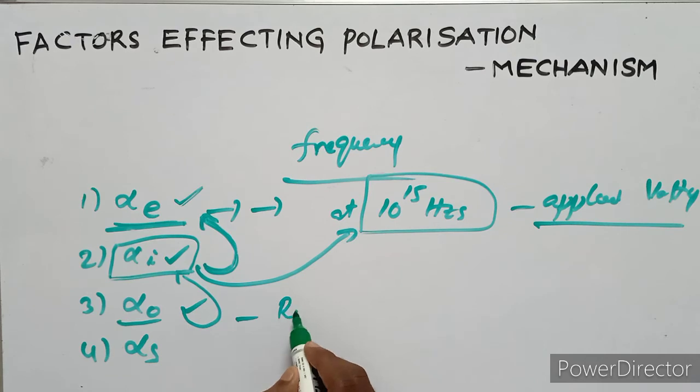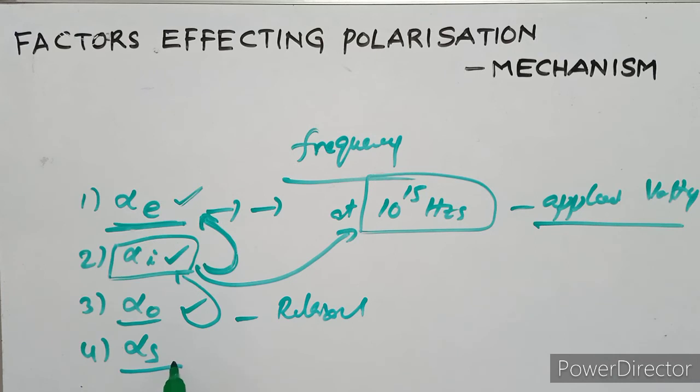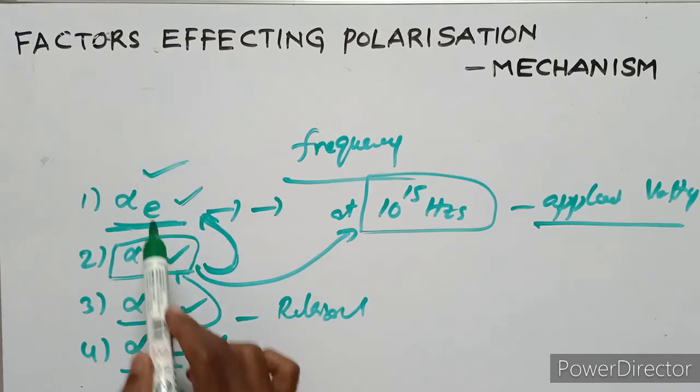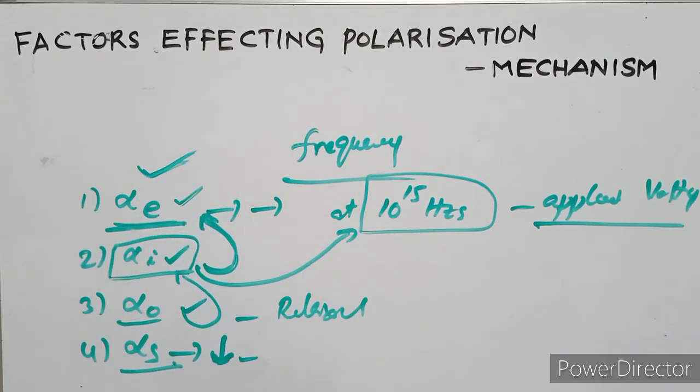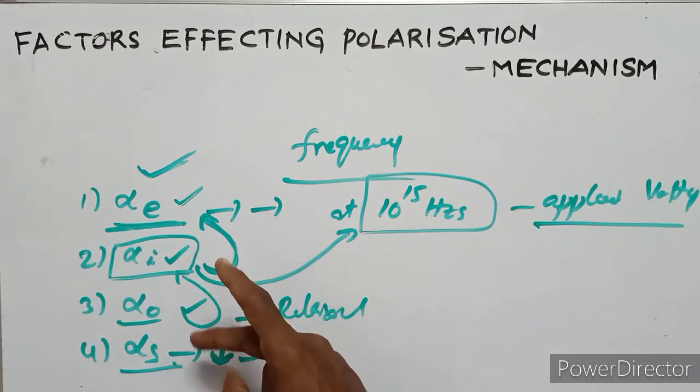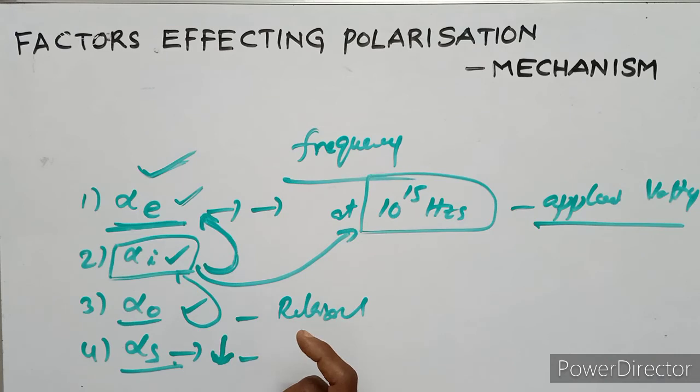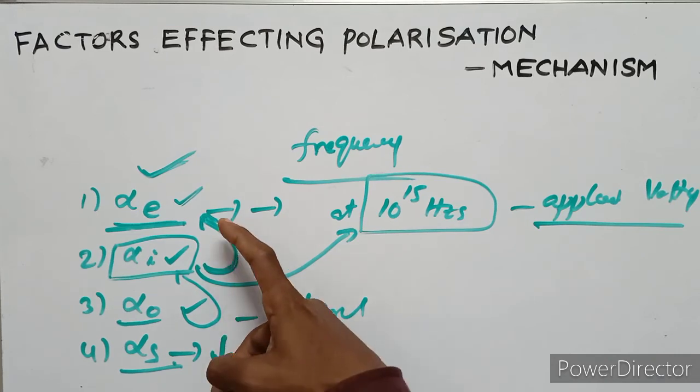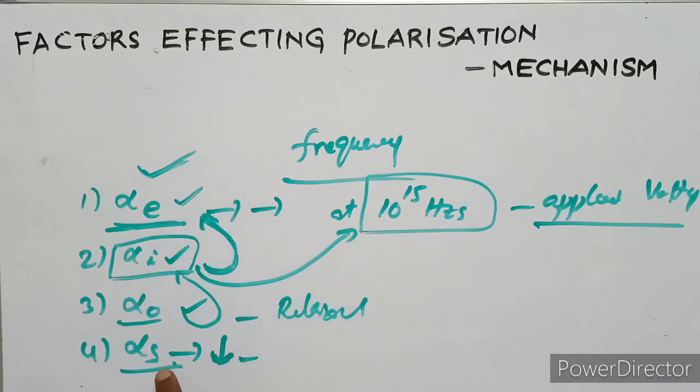The fourth one, the space charge polarization, is the slowest polarization. This is the highest frequency and this is the slowest frequency. The total polarizations occur between electronic polarization and space charge polarization.